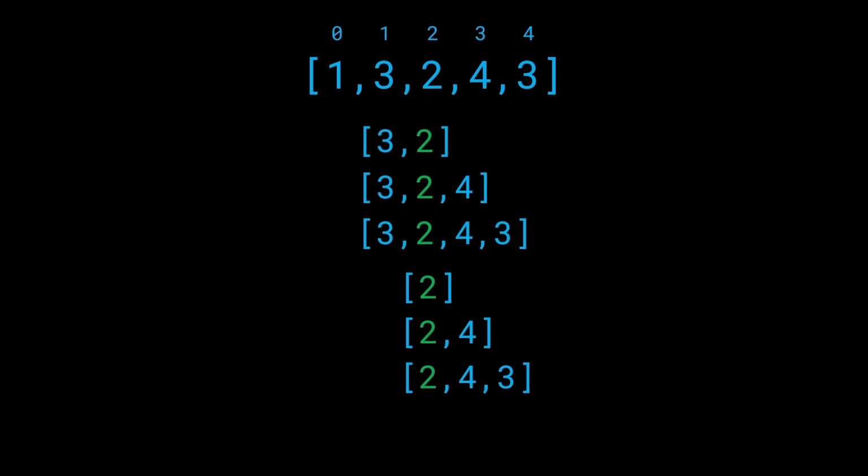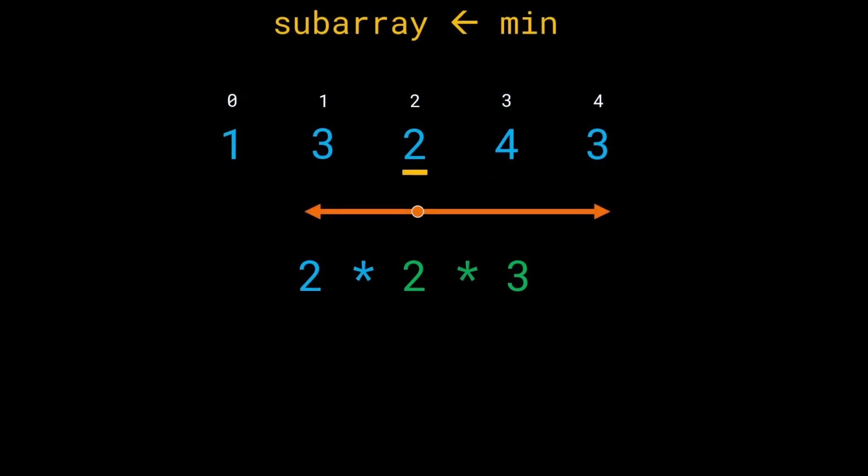What does this mean? This means that just by looking at a number, say in this case 2, and finding the left and the right spans of this number, again, if you are not familiar with the idea of spans, go back to the previous video on largest area rectangle in histogram. I've explained the idea of spans in much more detail. Anyways, for this current element 2, I'm going to figure out the left and the right spans, the total area where 2 is going to dominate as the minimum possible value. And so by figuring out the left and the right spans, I'm going to take both of their lengths, which are 2 and 3 respectively, multiply them together, and we have the final answer as 2, which is the current value, times 2 times 3.